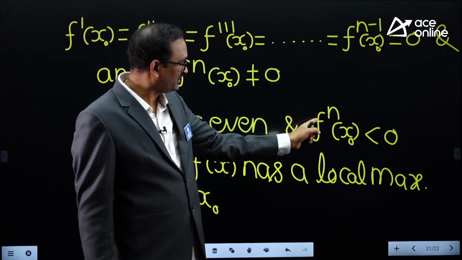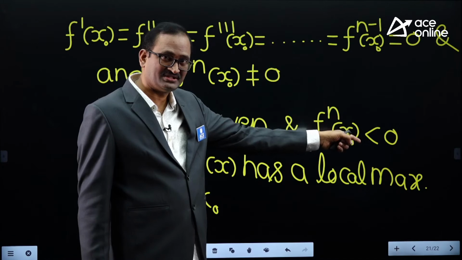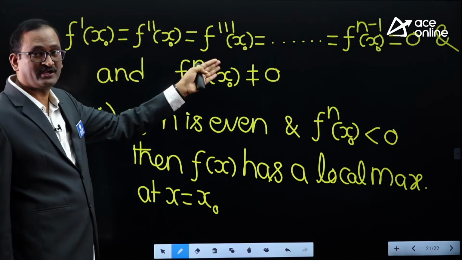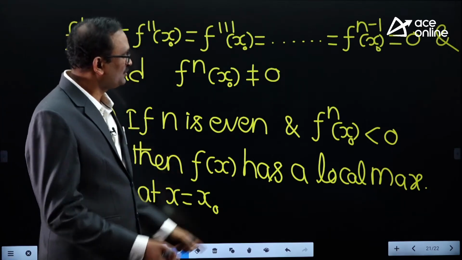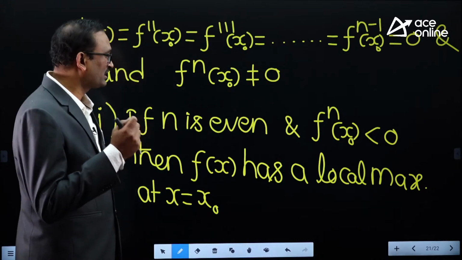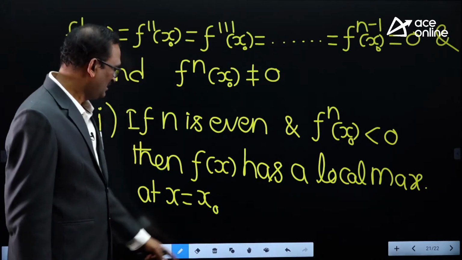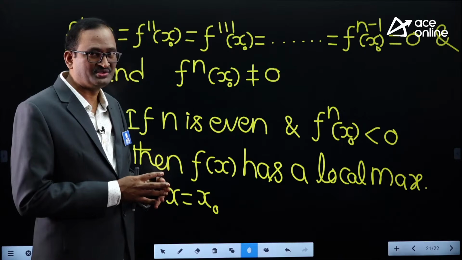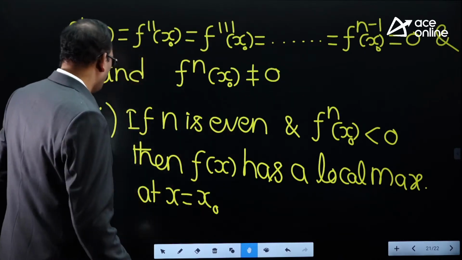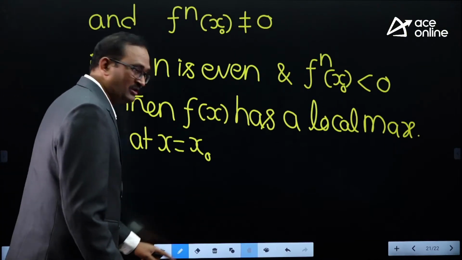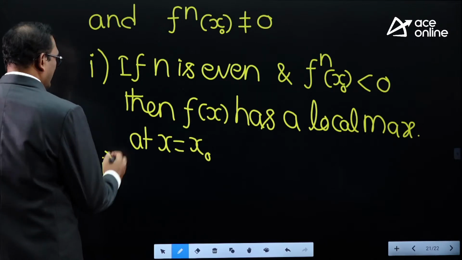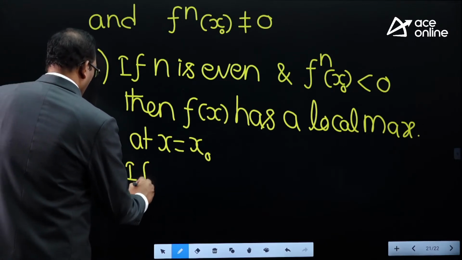Take n equal to 4, f power 4 of x naught less than 0, means f dash x is 0, f double dash x is 0, f triple dash x is 0, f power 4 of x less than 0, then it has a local maximum at x naught. Means whenever the second derivative is 0, then only go for this story, otherwise we should not. 90% of the time the second derivative will not be 0, rarely it will be 0. In that particular case, you can apply this.